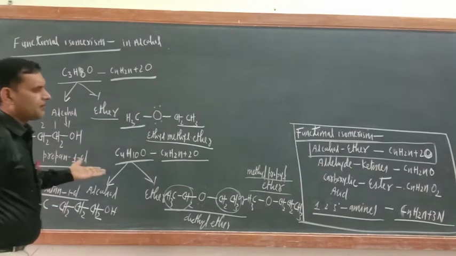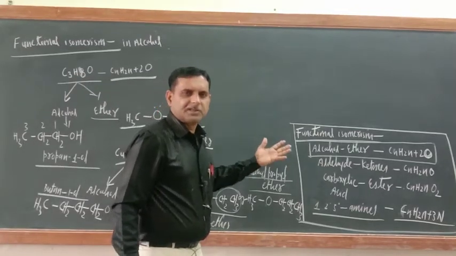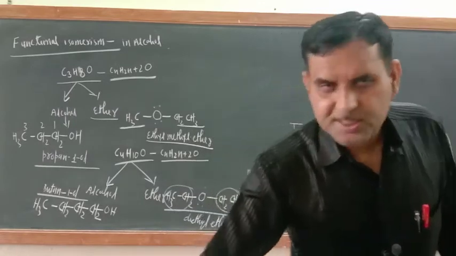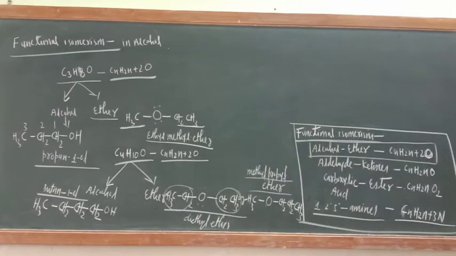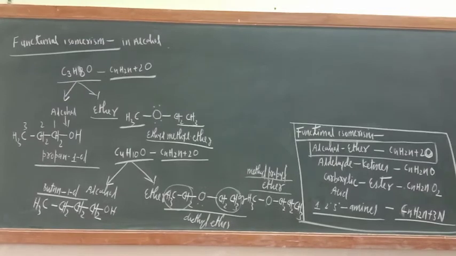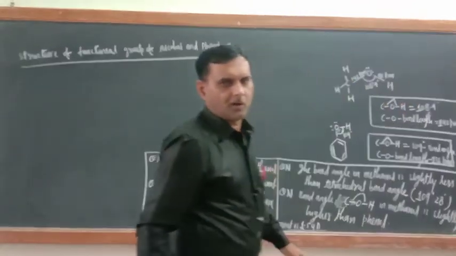So these are the functional isomers of alcohol. Okay, functional isomerism. In this way this is completely completed. Next one is the structure of the functional group of alcohol and phenol.